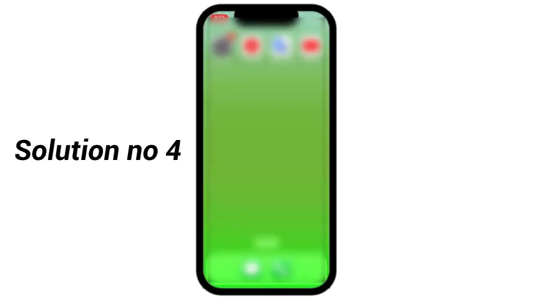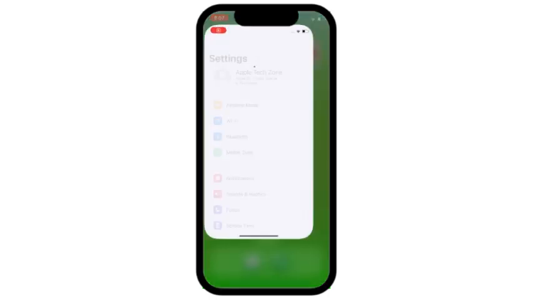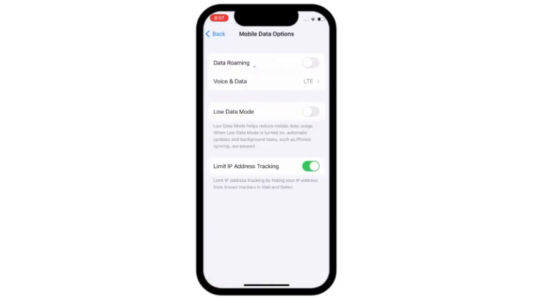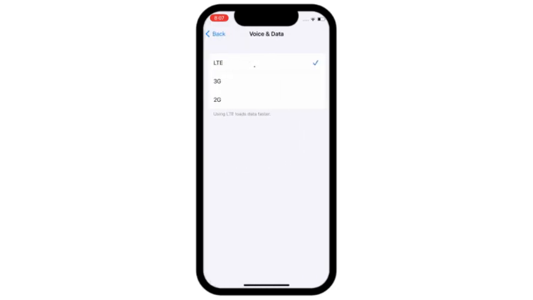Solution number 4. Go to settings. Click on mobile data. Turn on mobile data. Here click on mobile data options. Turn on data roaming. Next click on voice and data. Select LTE.